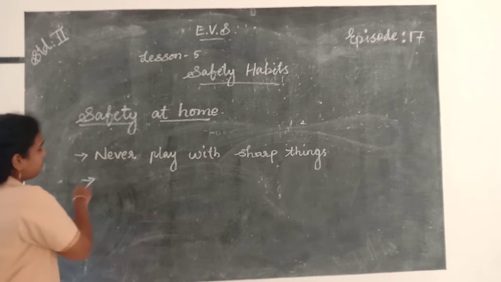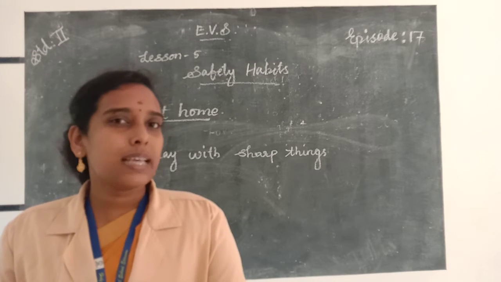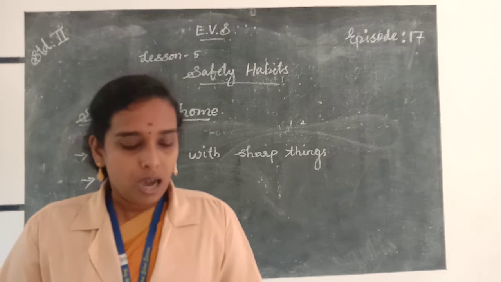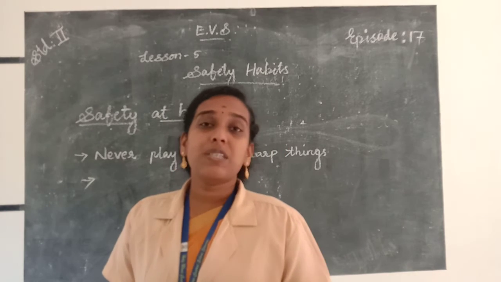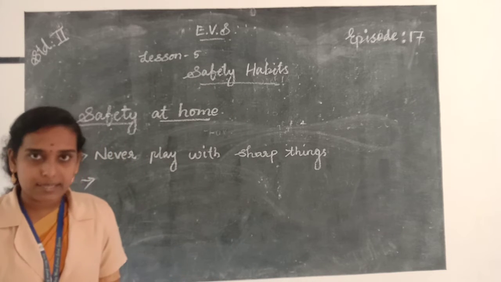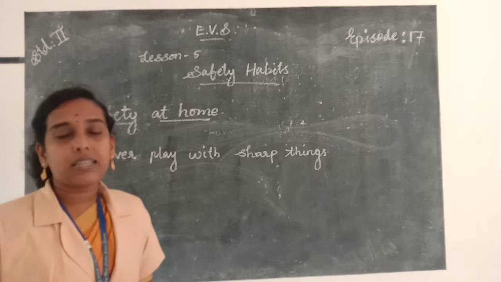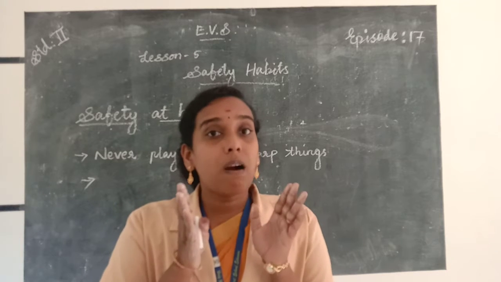Then the next one: you should keep your toys and books in their proper places. The next point: never touch the plug points with your wet hands. Stay away from electric circuits. If you touch the electric circuits with your wet hands, it may cause accidents.